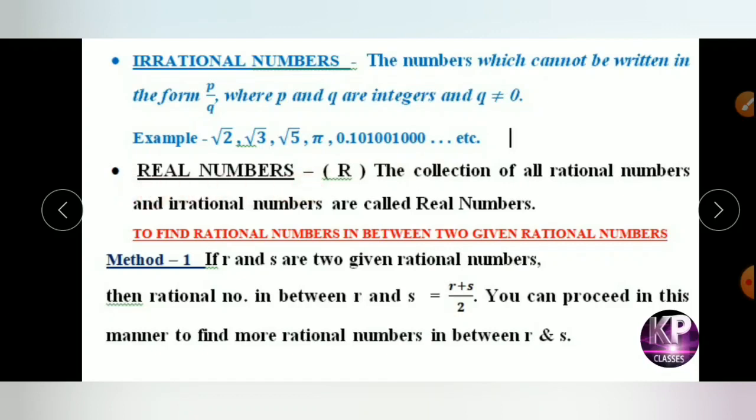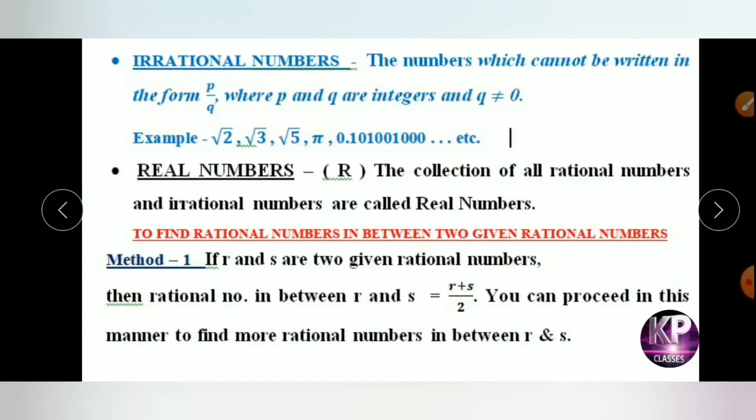The collection of all rational numbers and irrational numbers is known as real numbers. It is denoted by capital R. These are the definitions and basic concepts of all the number systems.